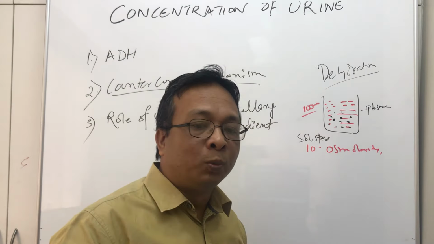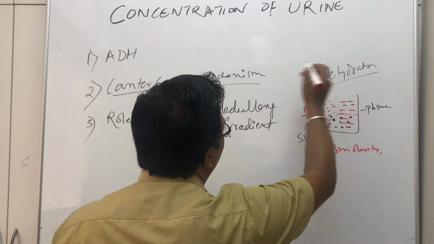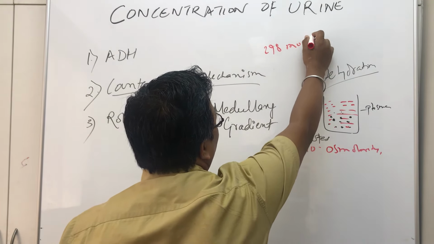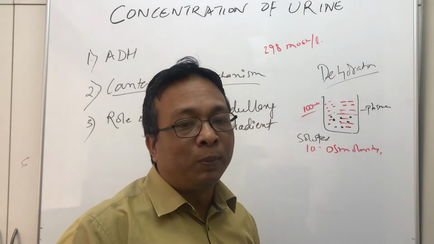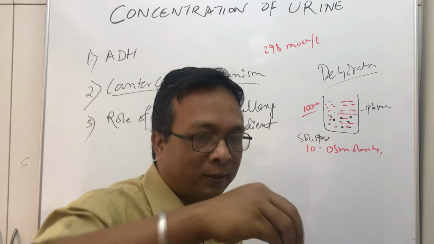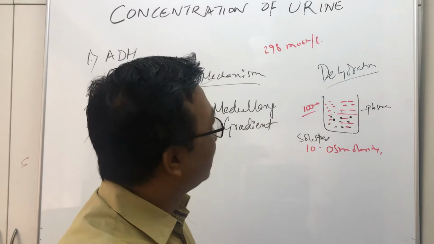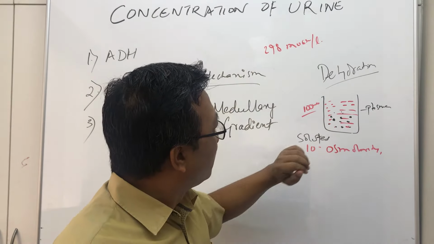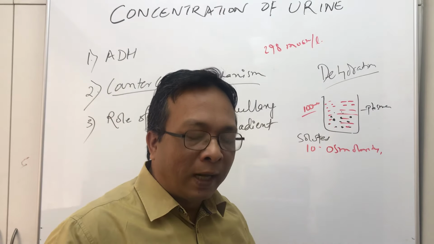So the normal osmolarity of the blood is 300. To be exact, it is 298 milliosmoles per liter. It means in 1 liter of blood, there are 298 solid particles like cells, electrolytes, whatever it is. So the round figure is 300. Now when we dehydrate, what will happen?